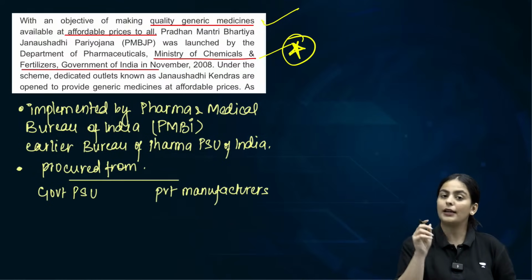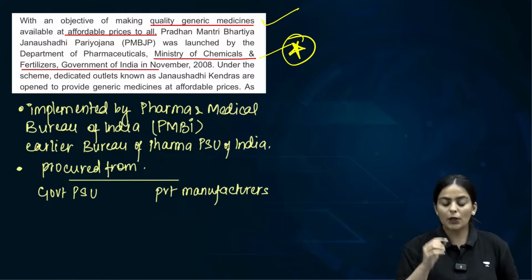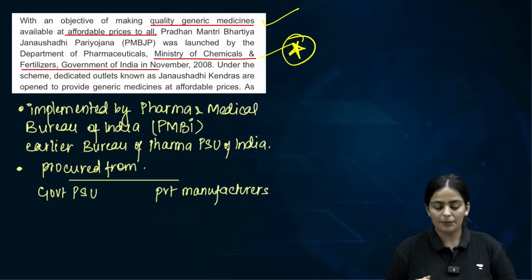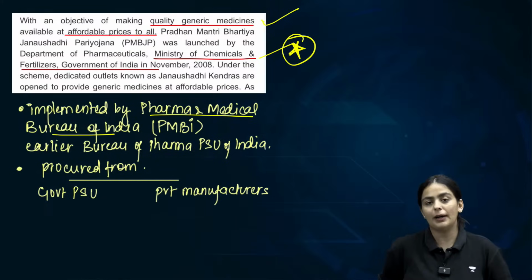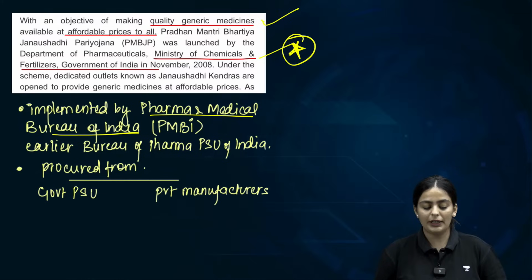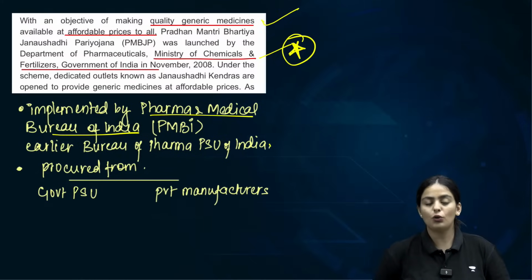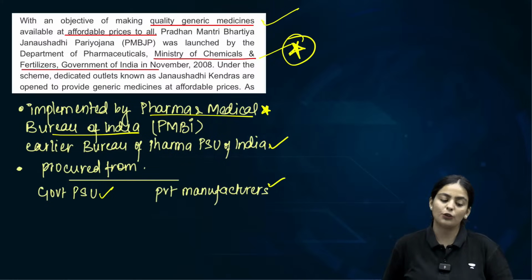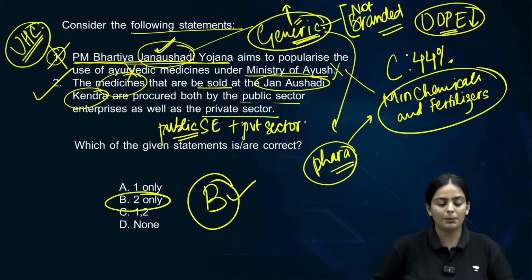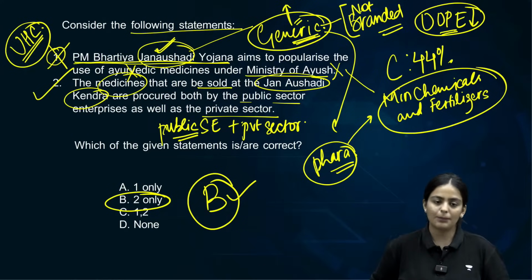It will be implemented. Now this is also important. It will be implemented by an important body called the Pharma and Medical Bureau of India, which was earlier called the Bureau of Pharma PSUs of India. Clear? So this is important, and the medicines will be procured both from the government PSUs as well as the private manufacturers. That is PMBJY. This is all that you need to know in terms of this scheme.